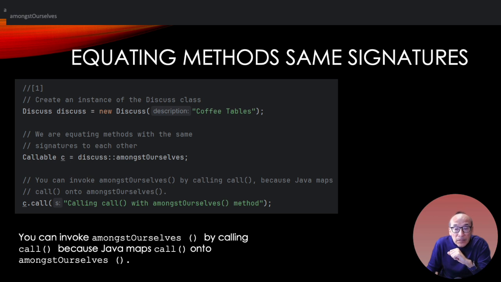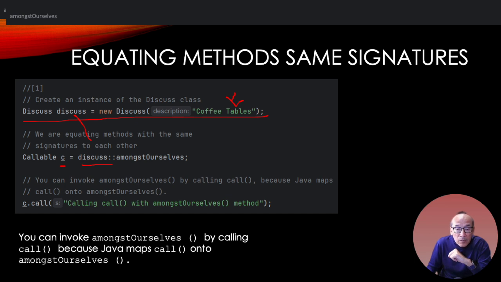I'm going to create an instance of this class with its required string constructor. We don't need that right now, but I have an instance of discuss. I'm going to assign the instance methods, the method of this instance, to the callable interface. Why does this work? Why does this compile?